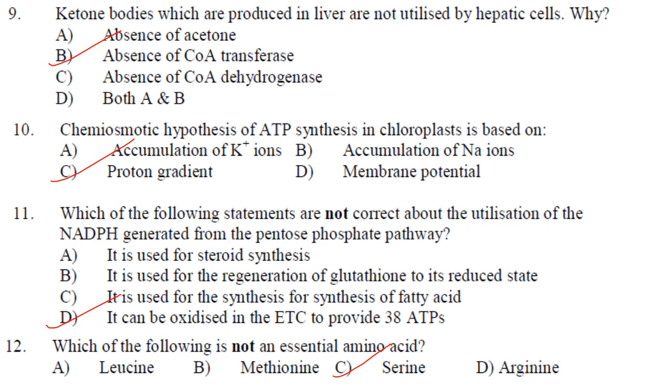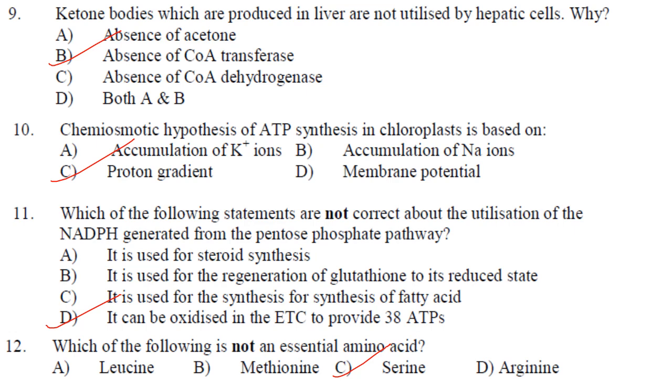Which of the following statements are not correct about the utilization of NADPH generated from the pentose phosphate pathway? So it is used for steroid synthesis. Yes. It is used for the regeneration of glutathione to its reduced state. Yes. It is used for the synthesis of fatty acid. Yes. It can be oxidized in the electron transport chain, ETC is electron transport chain, to provide 38 ATPs. That is not correct.